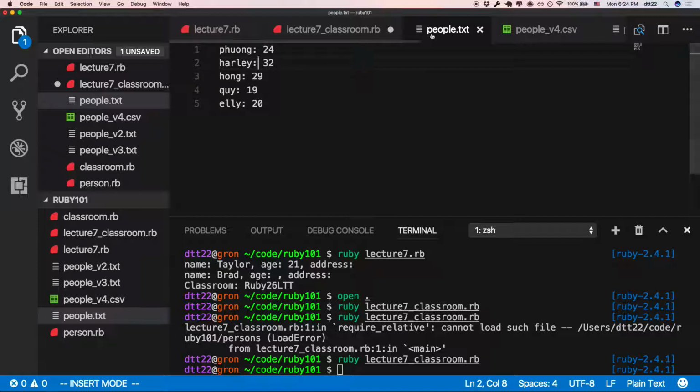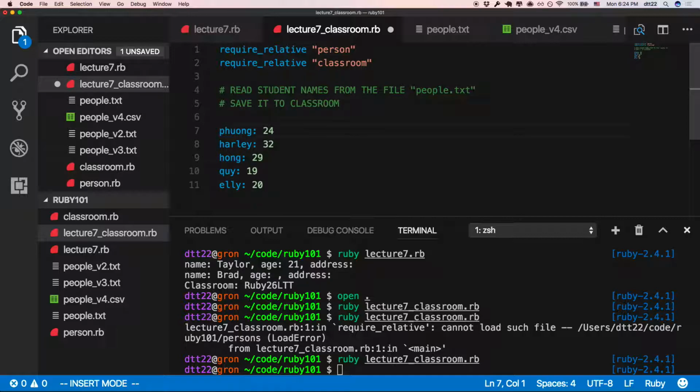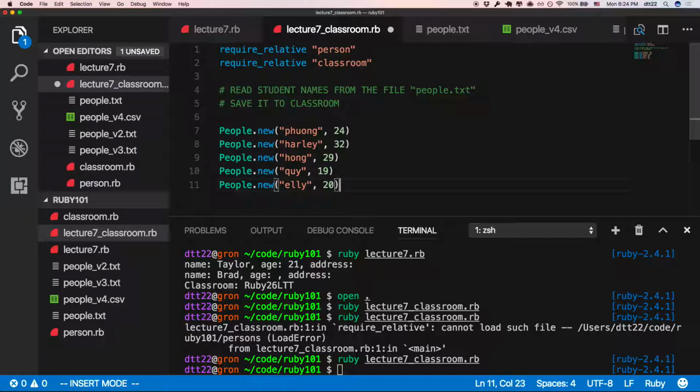Remember if I copy this, it will look like this. I will have people.new, this is name, and this is age. And I have the same thing, people.new, this is name, this is age, etc. Right? So let me just do that again. People.new. In the meantime, you can just think about what I'm doing next. Imagine if I have 5 people like this. Of course, I cannot type my code like that.